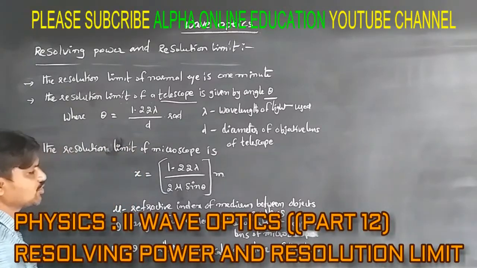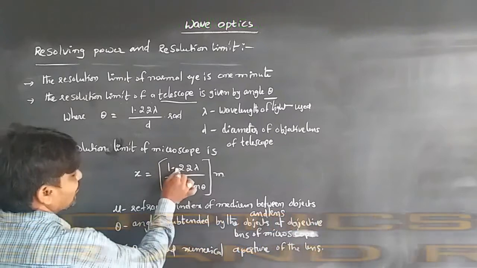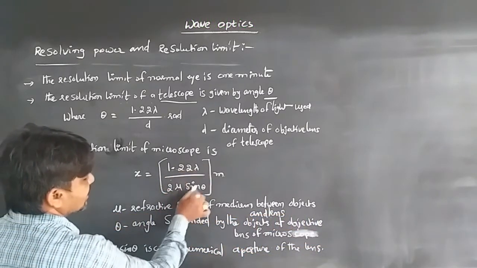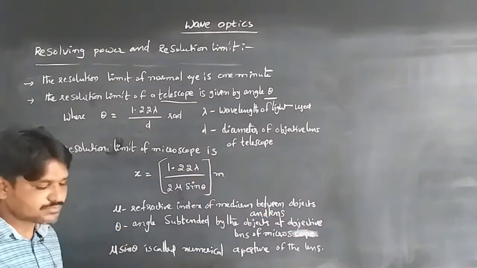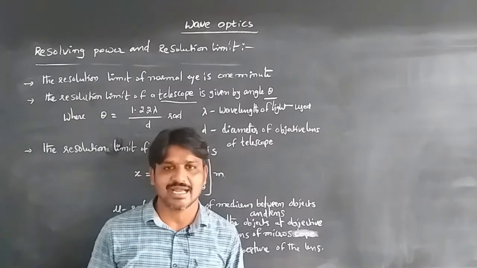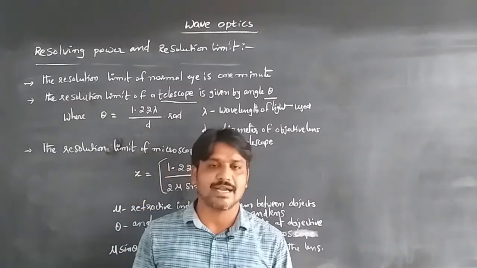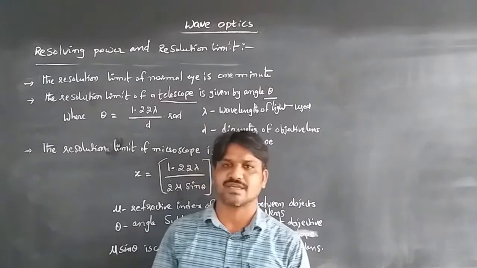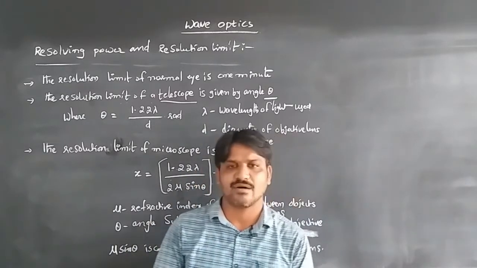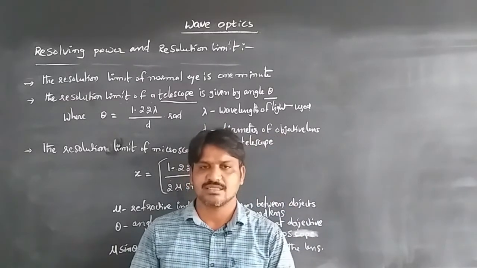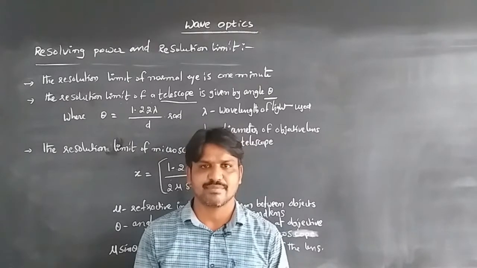For the objective lens of a microscope, x is equal to 1.22 lambda by 2 mu sin theta, in meters. This is the resolving power of our eye, and of a telescope and a microscope. By using these formulas we can find out the resolving power of optical instruments. This is one of the important questions for the IPE public examination.